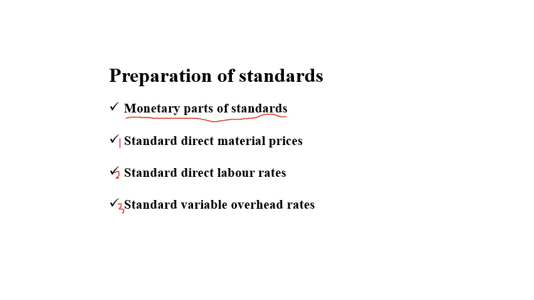Then the direct labor rate per hour will be set with the discussion of the personnel departments, I mean HR departments, and by reference to payroll and to agreements on pay rises and so on. So a separate hourly rate or weekly wage will be set for each different labor grade or type of employee.